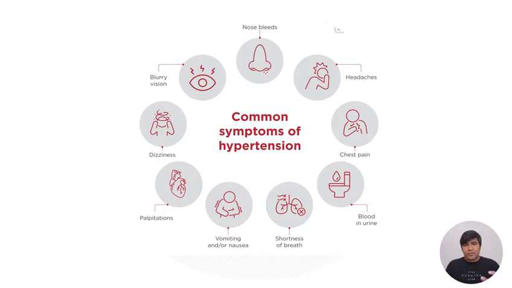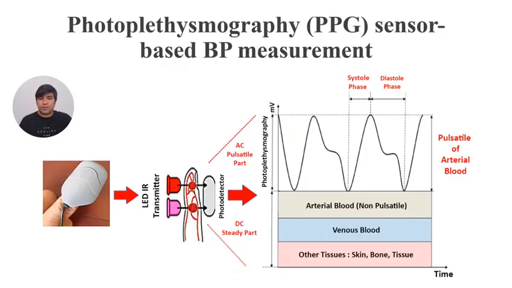In our study, we predict blood pressure from PPG, photoplethysmography sensors. We use PPG sensors for blood pressure estimation. So before we discuss our proposed method, first we need to know about PPG, photoplethysmography. The morphological structure of photoplethysmography is given here. In this waveform, the maximum value is called systolic, and the dicrotic notch is called diastolic of blood pressure. And these two values are used in blood pressure.